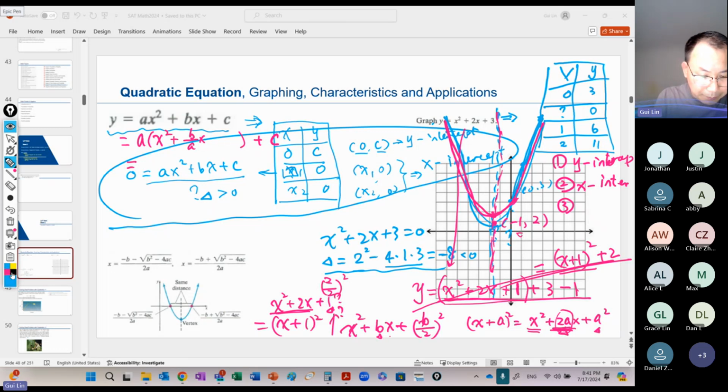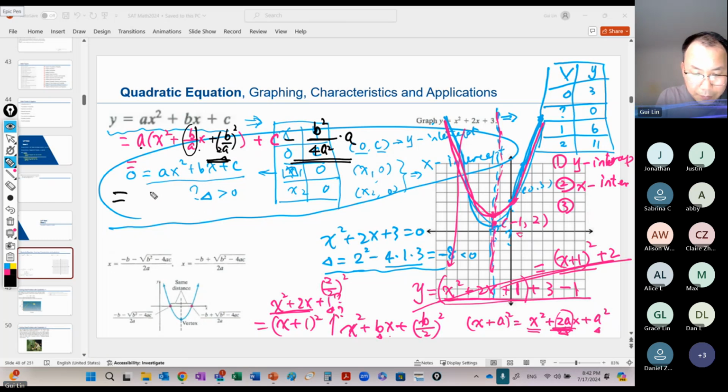What would the third term be? It would be half of this coefficient in front of x, then make it a square. So it would be this term. We add a new term here, and we need to minus this new term, the b squared over 4a squared. This is a, right? Distribute inside, we still need to times a. So we add a new term and minus the new term.